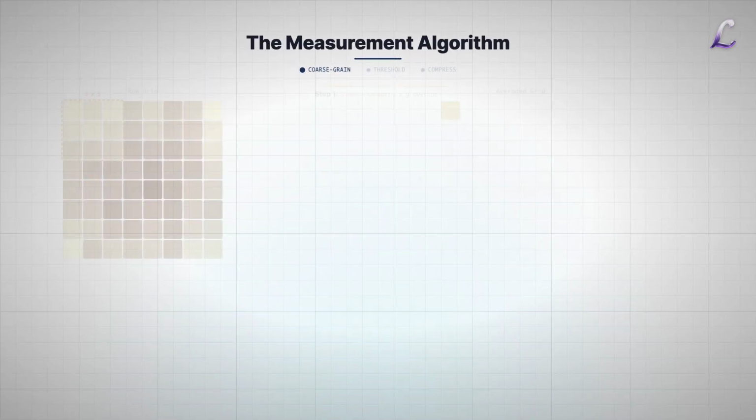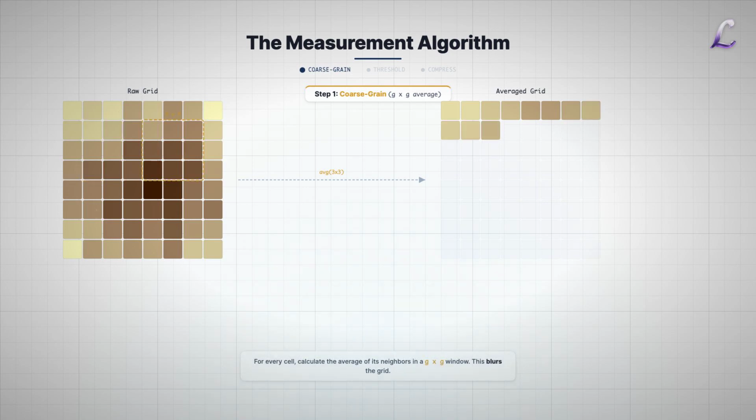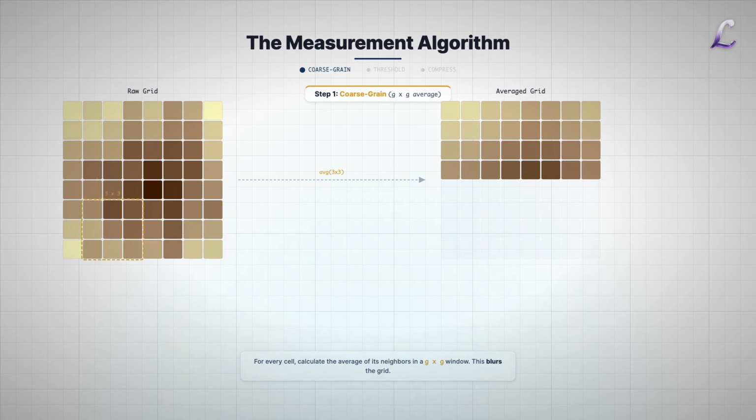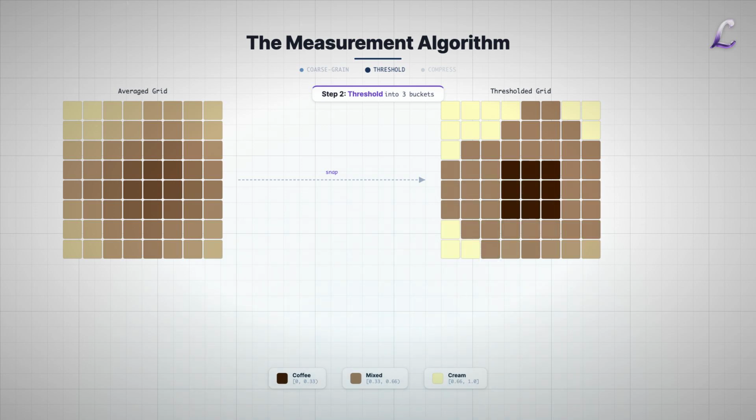We run both simulations and apply the metric at every step. First, coarse graining. For every cell, we calculate the average value of its neighbors in a G by G square. This blurs the grid. Second, thresholding. We snap the result into 3 buckets: mostly coffee, mostly cream, or mixed. Third, compression. We measure the file size of this simplified grid using a standard algorithm like gzip. This compressed size is our complexity score.